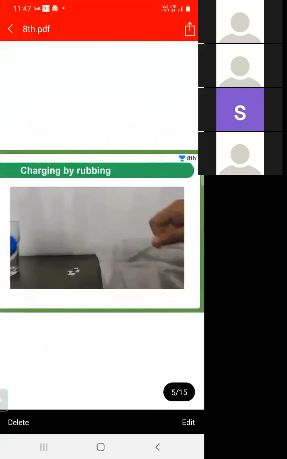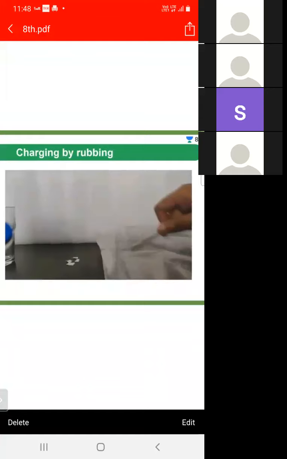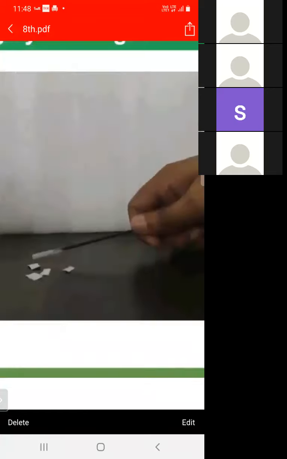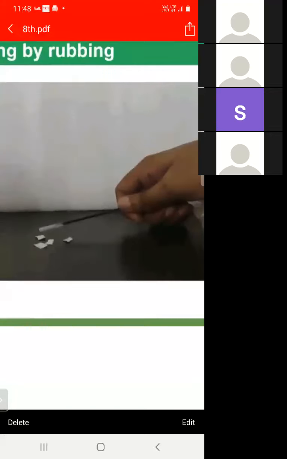What are examples of charge produced by rubbing? First, when we take a refill as shown in the figure and rub this refill with the polythene, it acquires charge and attracts small pieces of paper. It acquires a positive or negative charge, then it attracts small pieces of paper.